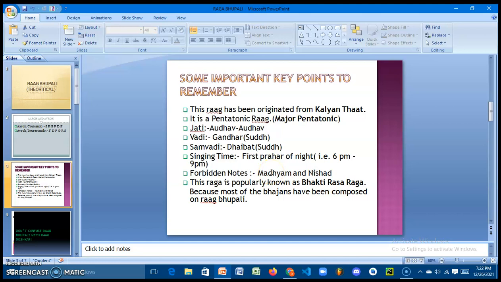And the last but not the least point is, this raga is popularly known as a Bhakti Rasa raga because most of the bhajans have been composed on Rag Bhupali. Okay, let's move on to the next slide.